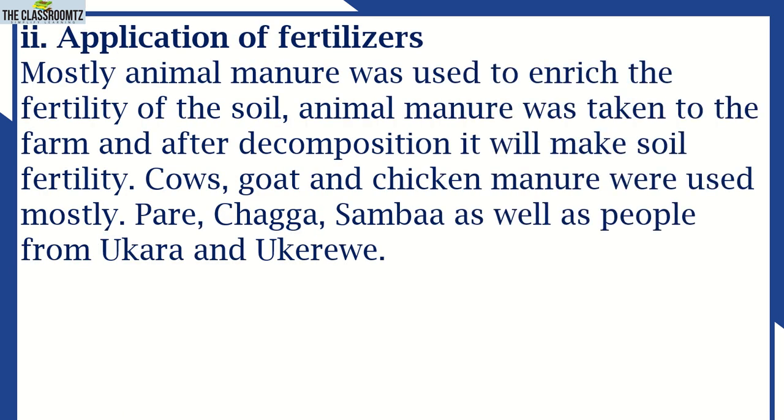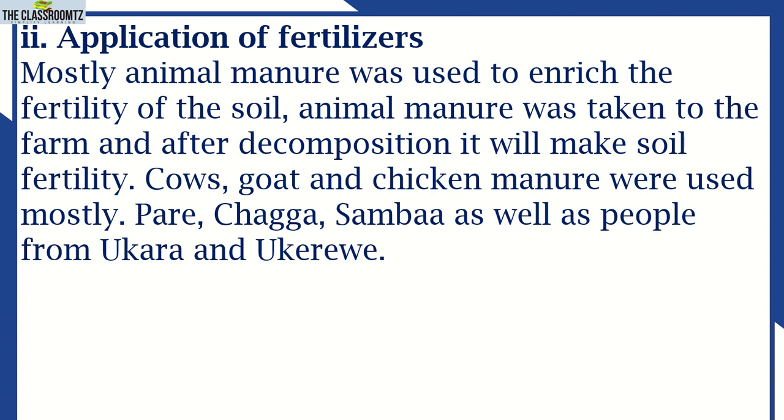Another technique was the application of fertilizers. In pre-colonial Africa, mostly animal manure was used to enrich the fertility of the soil. Animal manure was taken to the farm, and after decomposition it would make the soil fertile. Cow, goat, and chicken manure were used mostly. Pare, Chaga, Sambaa, as well as people from Ukara and Ukerewe applied this technique.